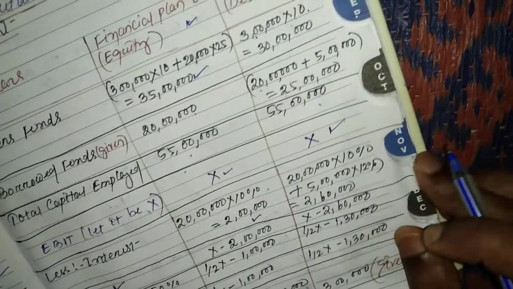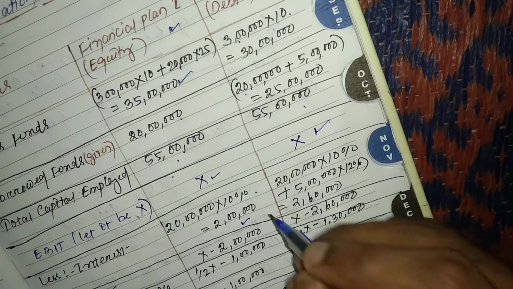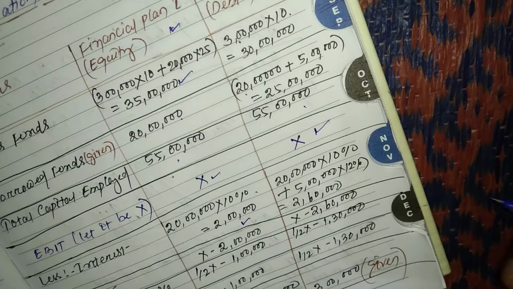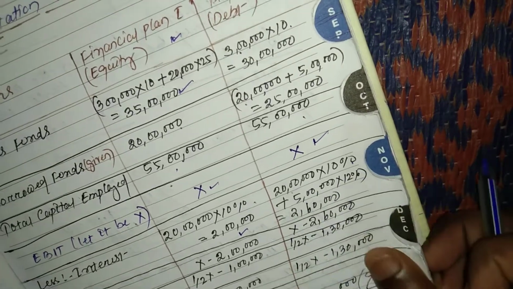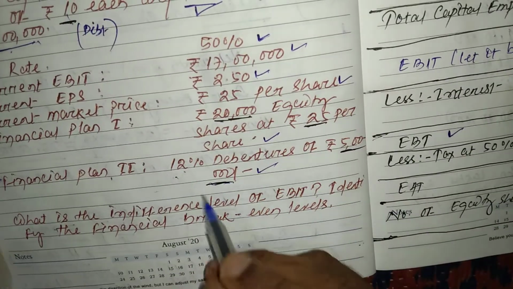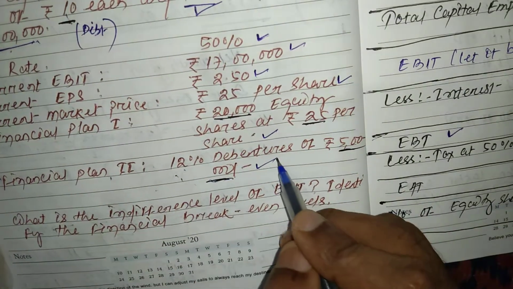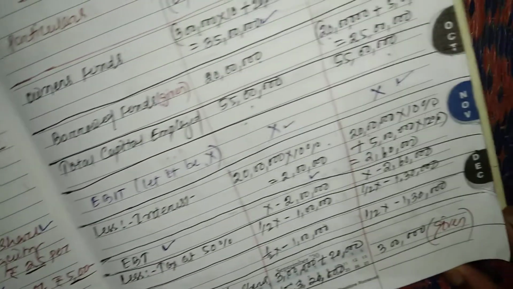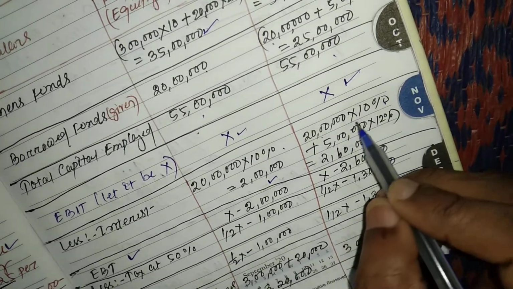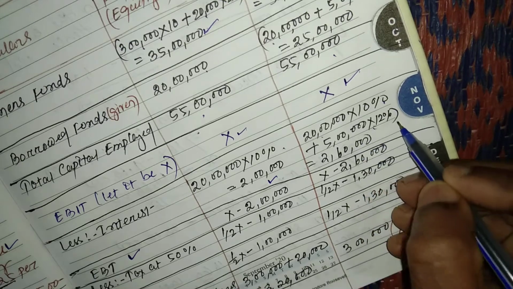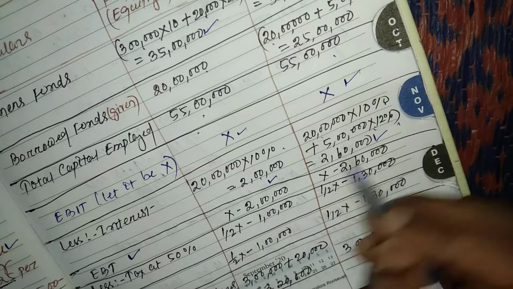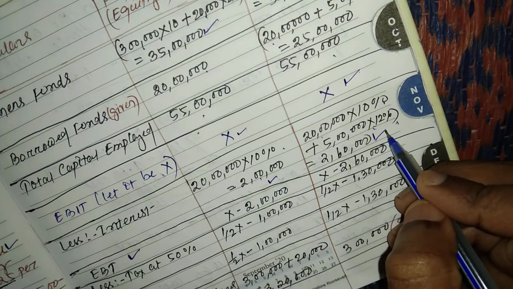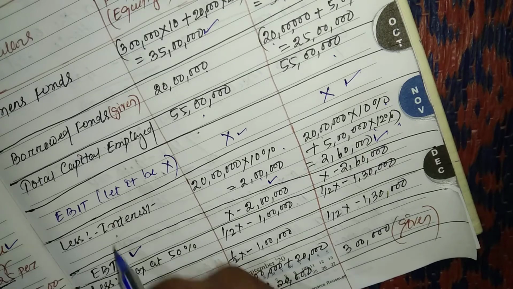But for financial plan 2 there are two interest amounts: 20 lakh into 10% plus the 12% debenture of rupees 5 lakh, that is 5 lakh into 12%, so 2,60,000. So 2 lakh for financial plan 1 and 2,60,000 for financial plan 2 is the interest.